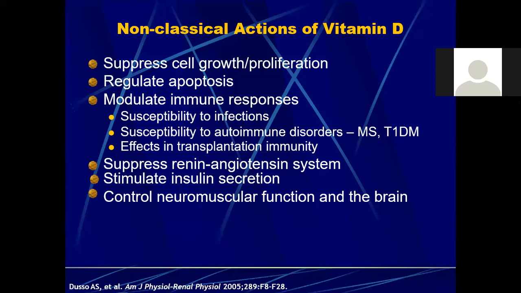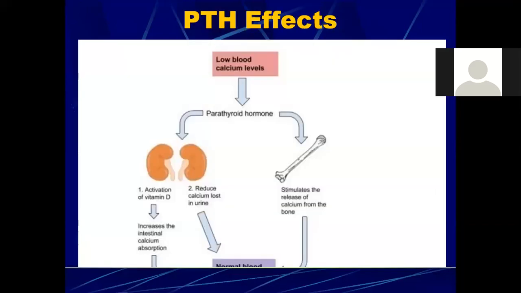Then vitamin D can also suppress the renin-angiotensin system. As you all know, the renin-angiotensin system is the main system that modulates hypertension. So vitamin D also has a role in suppression of hypertension. Then it can stimulate insulin secretion. Now, insulin secretion is very important, especially in diabetics. So vitamin D is also correlated to the development of diabetes mellitus. Then it can control neuromuscular function and the brain.